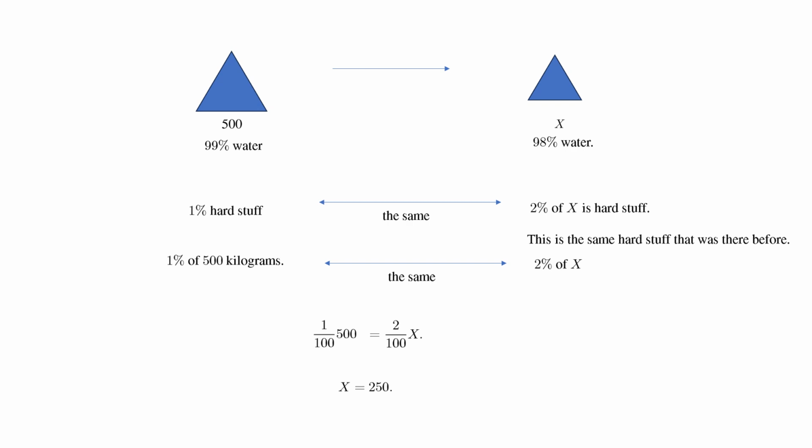And in fact, you could convince yourself without using an equation, look, the hard stuff stays the same. Before, it was 1% of the pile. It hasn't changed. And yet now, it's twice as much. It's 2% of the pile, which means the pile must have shrunk by half, 50%. That is not quite convincing. It is true, but better to go through this process, which I'll outline now.